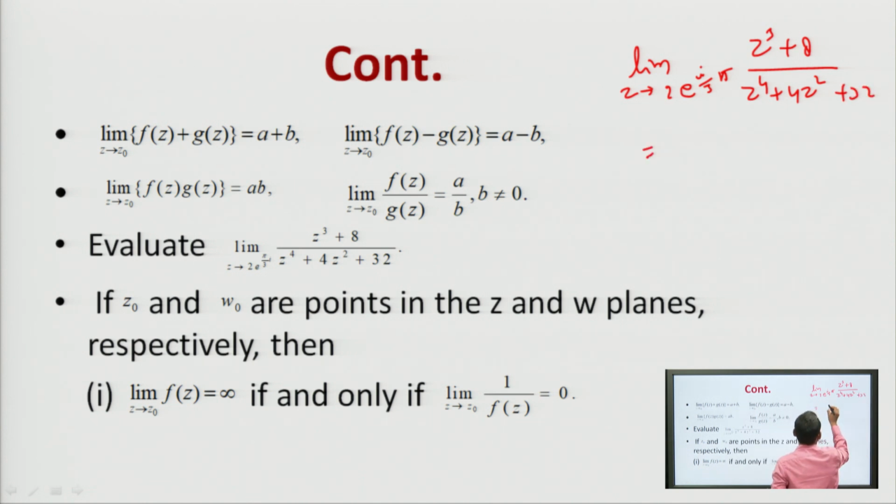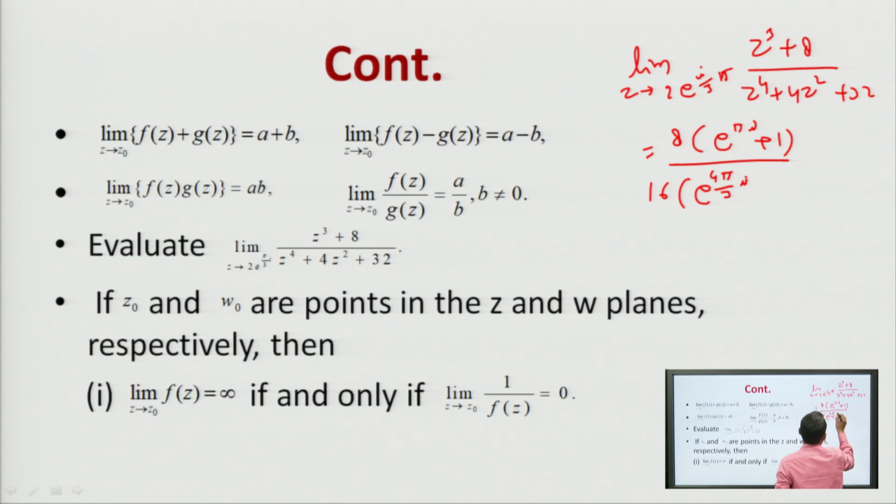If you calculate it, the numerator will be 8 times e to the power pi iota plus 1, and the denominator will be 16 times e to the power 4 pi by 3 iota plus e to the power 2 pi by 3 iota plus 2.